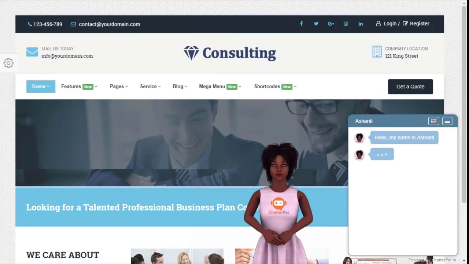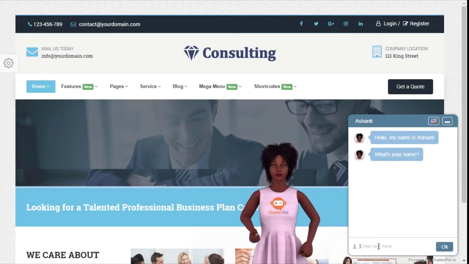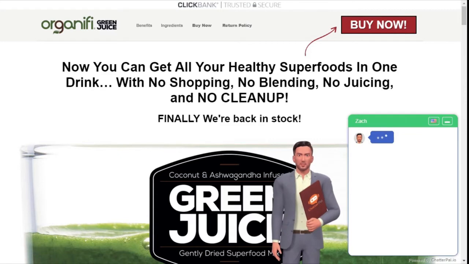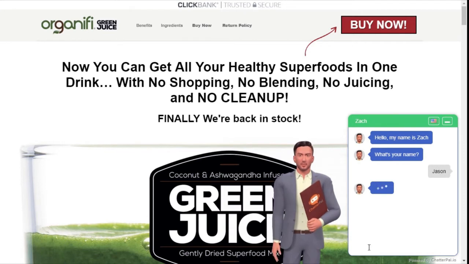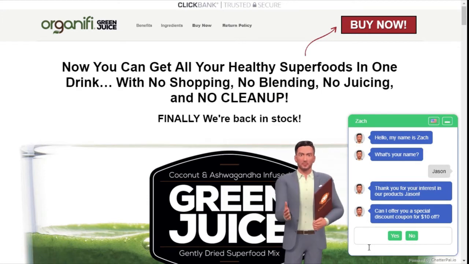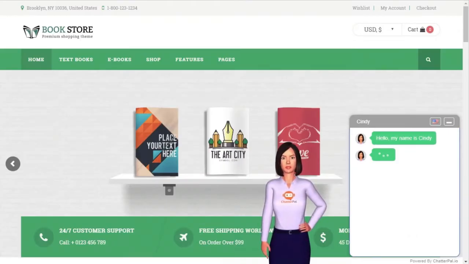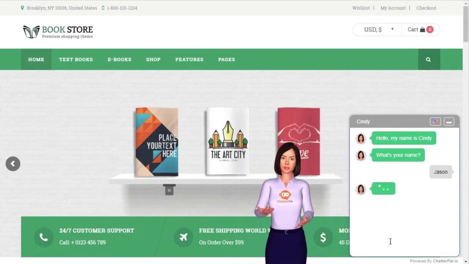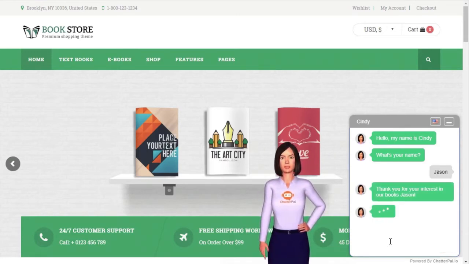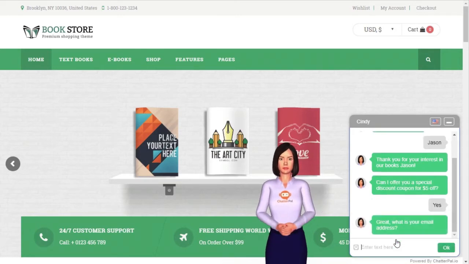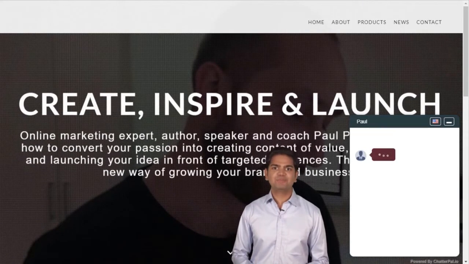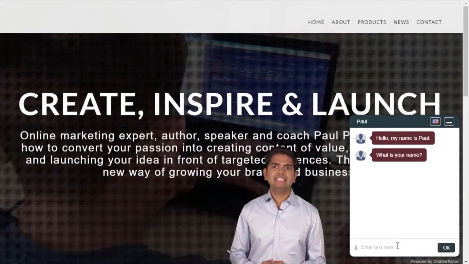Consultants and agencies can onboard more clients and build their brand without having to be in front of the camera. Affiliate marketers can use the revolutionary live link technology to leverage other people's sites' content to get more leads, sales, and conversions with their traffic for any affiliate offer of their choice. Authors and digital marketers can sell more of their books, courses, digital products, and more by handling objections of their prospects and empowering their customers by taking feedback and analytics using the 3D avatars as well as the smart chat automation.